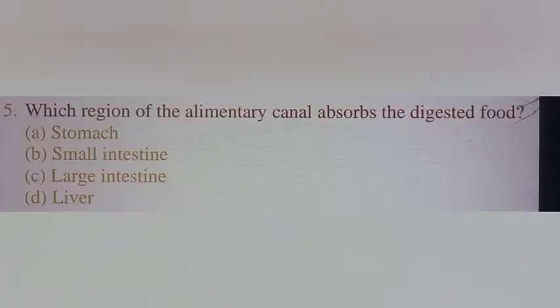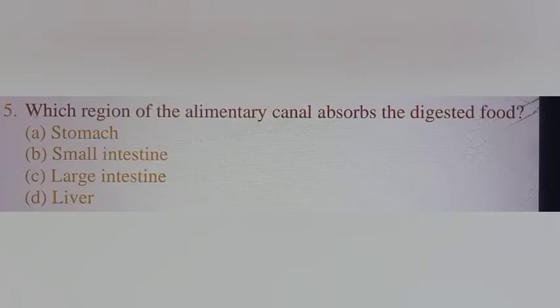Let us read the fifth question. Which region of the alimentary canal absorbs the digested food? Option A is stomach, option B is small intestine, C is large intestine, and D is liver. Here you need to know that the stomach is the temporary storage organ of the food, where protein is digested and bacteria are killed, and the small intestine is the place where complete digestion of food takes place.